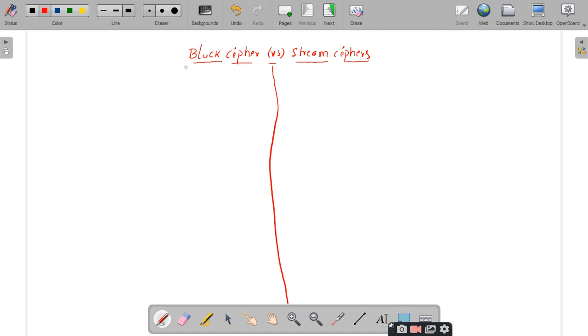First of all, tell me what you mean by block cipher? So both this block cipher and stream ciphers are used to secure the information. Am I right or not? Yes, sir. Both of the techniques are used to secure the information.